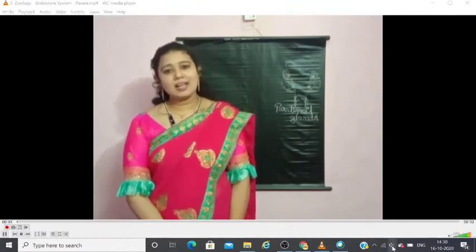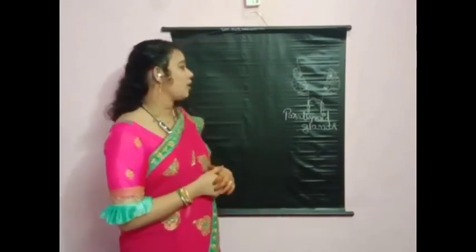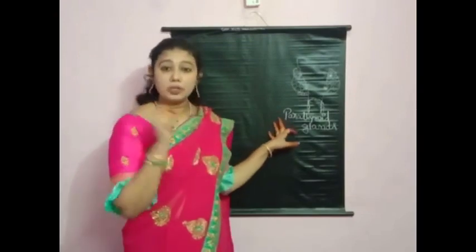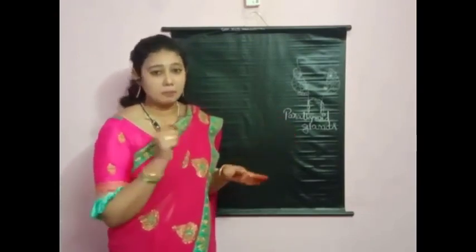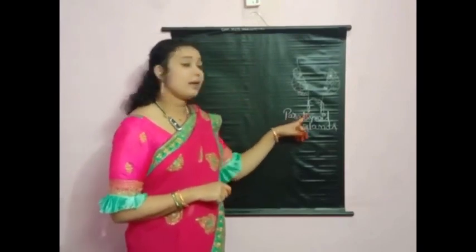Children, in the previous class we learnt about some of the endocrine glands: the pituitary gland and the thyroid gland. In this class I would like to discuss the remaining endocrine glands. First we will discuss the parathyroid glands, children. Up to the pituitary gland and thyroid gland we have learnt in the previous class. Next glands are the parathyroid glands.